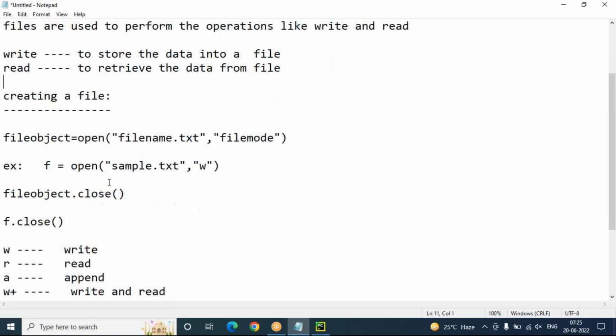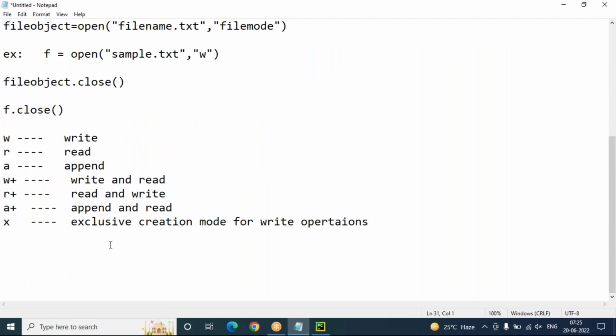So let's do these operations one by one. First, I want to show you a first example in the file handling concept using file properties, how to work with this. File properties and methods, how it will work, we'll see now.